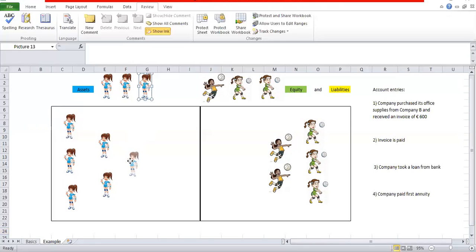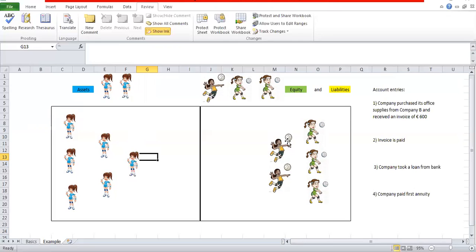So we will take one player here and put it in our field. So this is our company supply. Okay. Who gave you that company supply? The company that produces or sells company supplies gave you that supply. Did you pay for it? No, no, you did not.